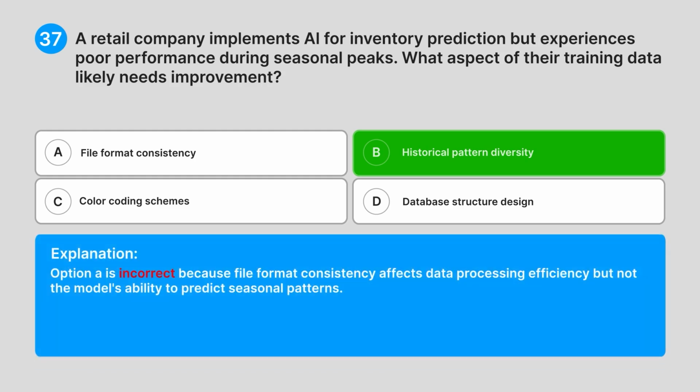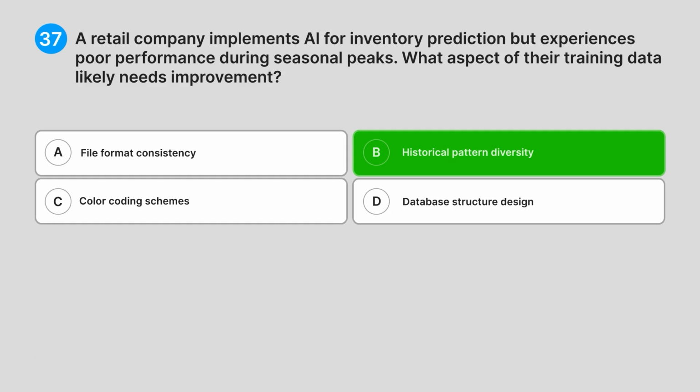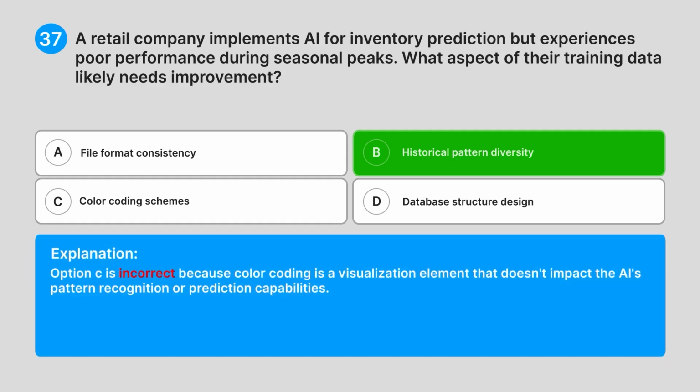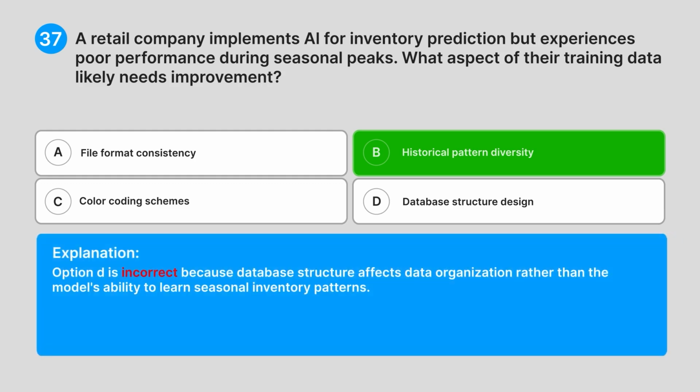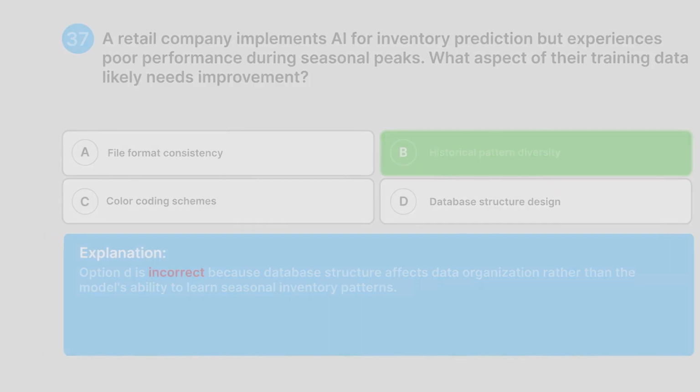Option A is incorrect because file format consistency affects data processing efficiency, but not the model's ability to predict seasonal patterns. Option C is incorrect because color coding is a visualization element that doesn't impact the AI's pattern recognition or prediction capabilities. Option D is incorrect because database structure affects data organization rather than the model's ability to learn seasonal inventory patterns. Retail inventory prediction failing during seasonal peaks points directly to insufficient historical pattern diversity in training data.